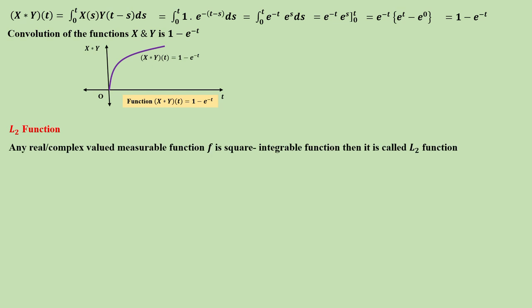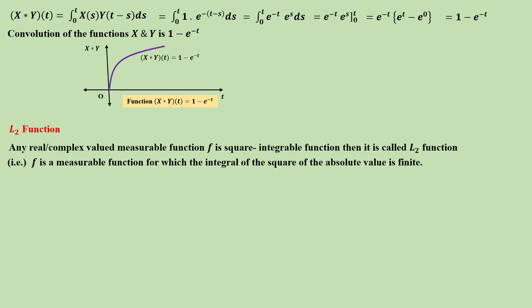L2 function. A real or complex valued measurable function f is square integrable, then it is called an L2 function. What is meant by square integrable? F is a measurable function for which the integral of the square of the absolute value of that particular function is finite, that is called square integrable. So integral mod f of x square dx, right?